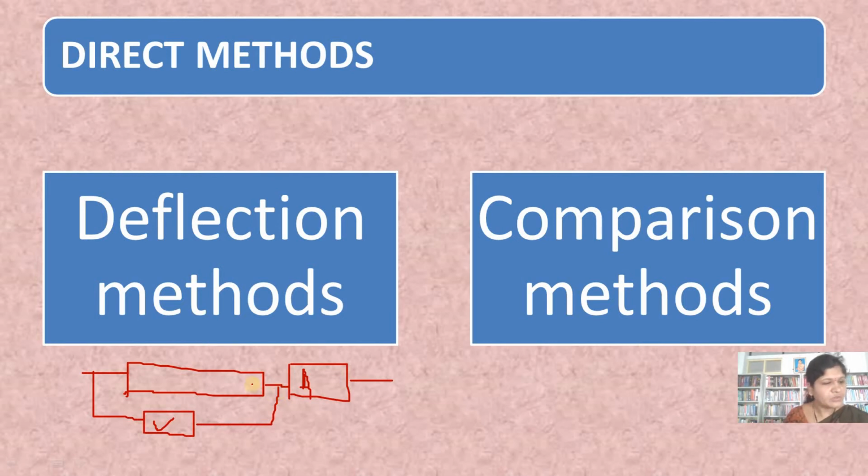Whatever the voltage is across this conductor will be indicated by the deflection of a pointer over a calibrated scale. So these types of methods are called deflection methods, where a pointer is deflected over a calibrated scale, and by reading the pointer we get the result of the measurement. These are the direct deflection methods, whereas there are some other methods in which we do comparisons.